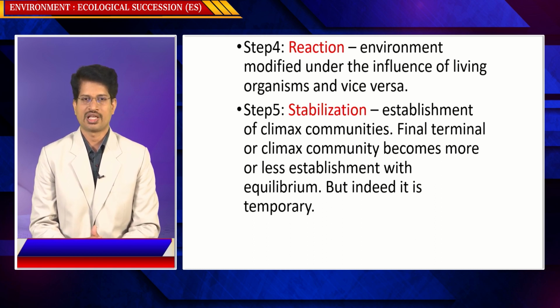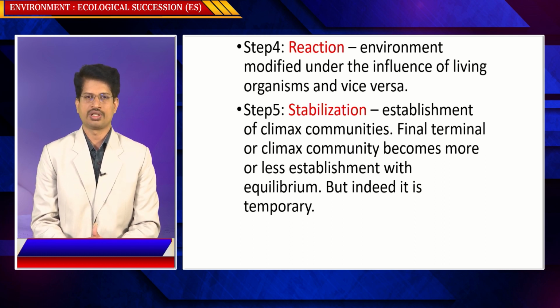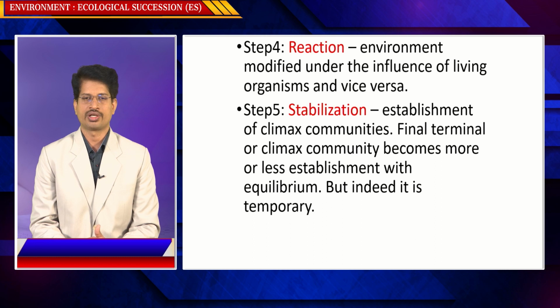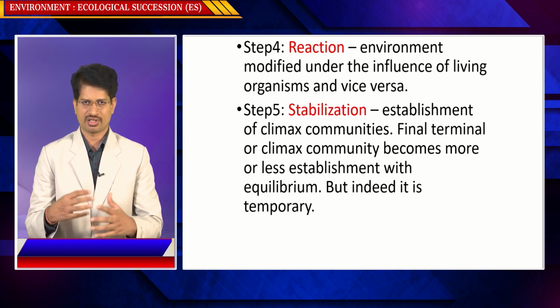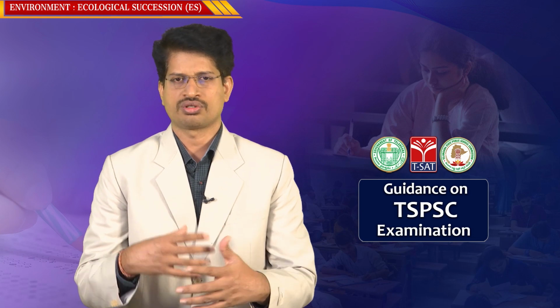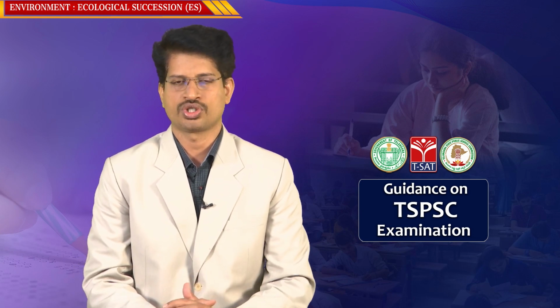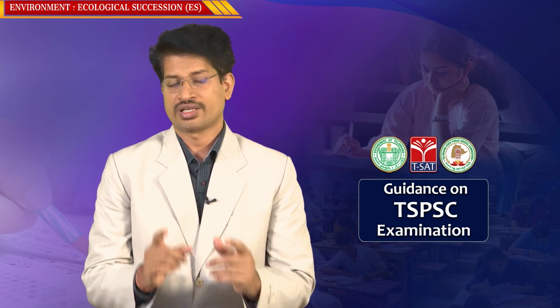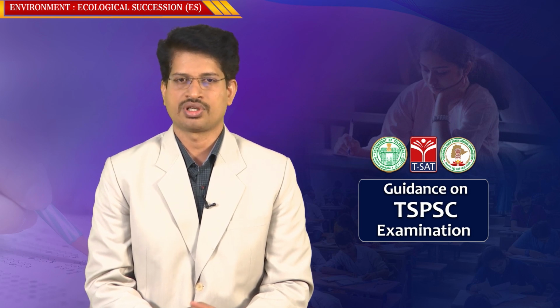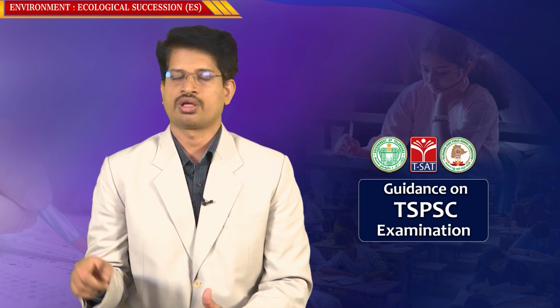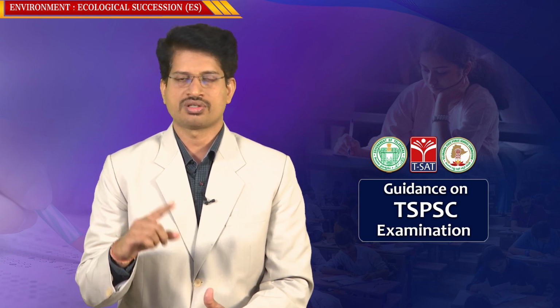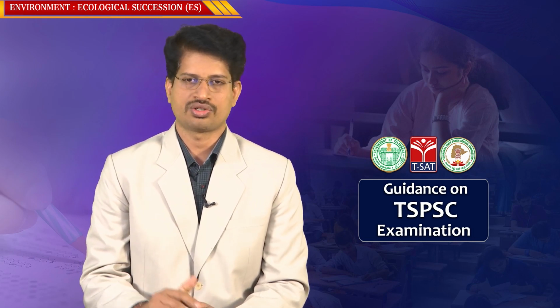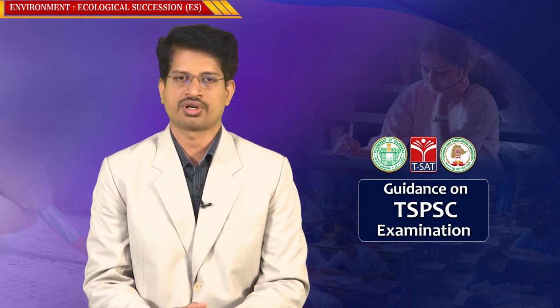Next is stabilization, the establishment of climax communities. Final terminal or climax communities become more or less established with equilibrium, but indeed it is temporary. So what happens is, after this reaction, interaction, competition, and establishment, there will be a final establishment of species, which is described as climax communities. But one thing you need to remember is that this is not a permanent stage, because succession is continuous. Different variant types of species re-establish again, establishing themselves in the future condition.